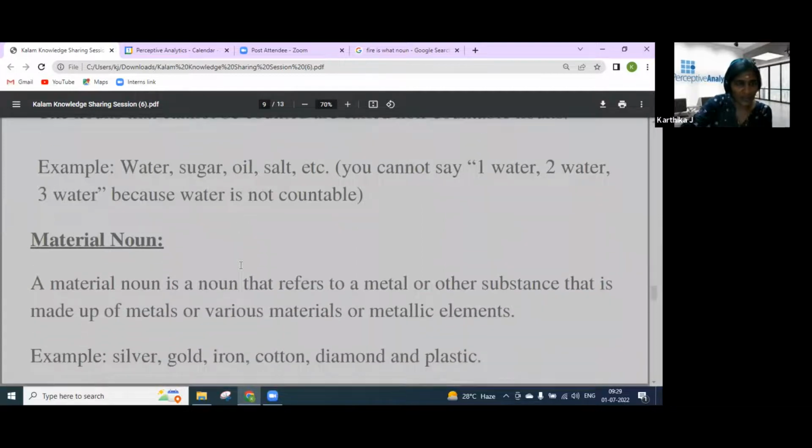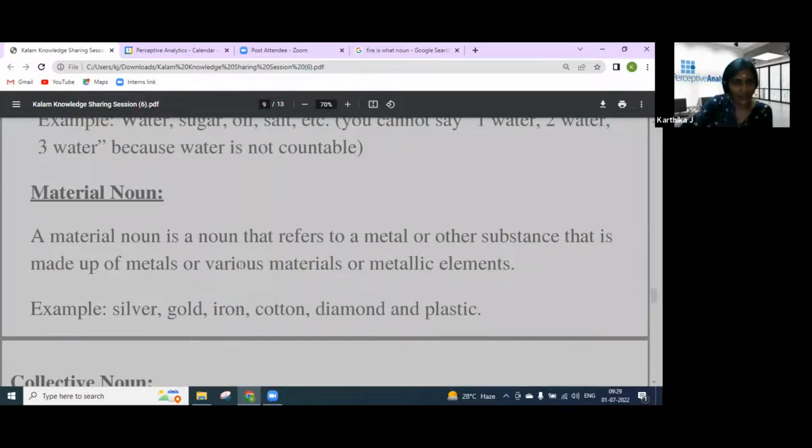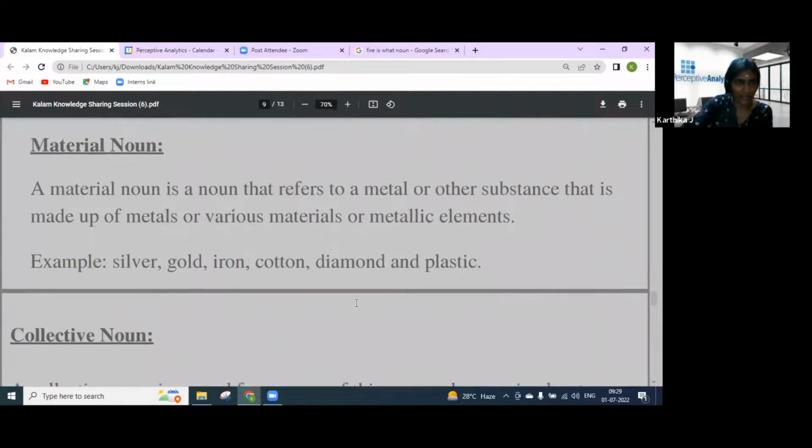And the next one is material noun. A material noun is a noun that refers to a metal or other substance that is made up of various metallic elements. For example, silver, gold, iron, cotton, diamond. So these kinds of things are considered as material nouns.